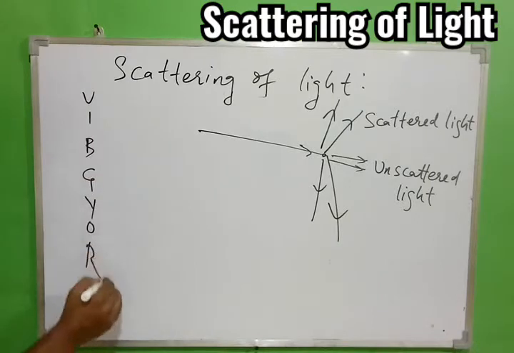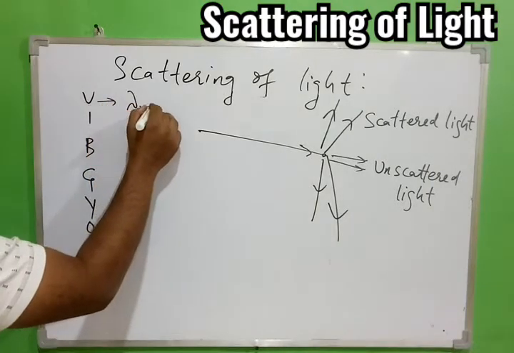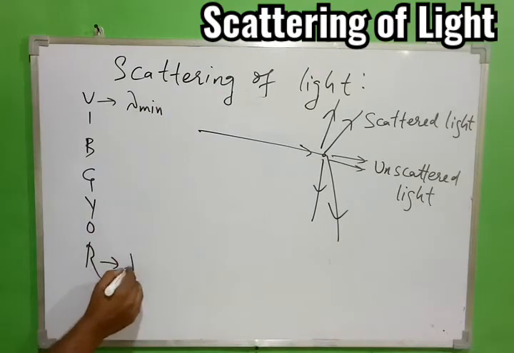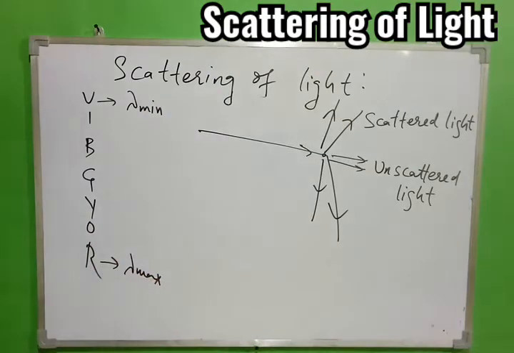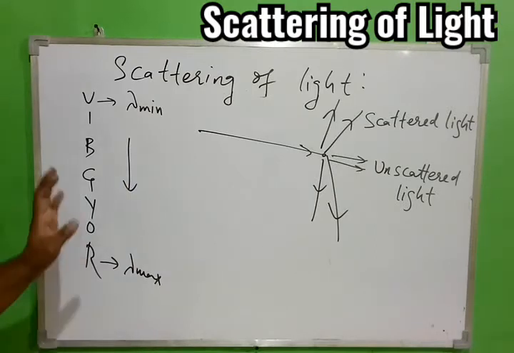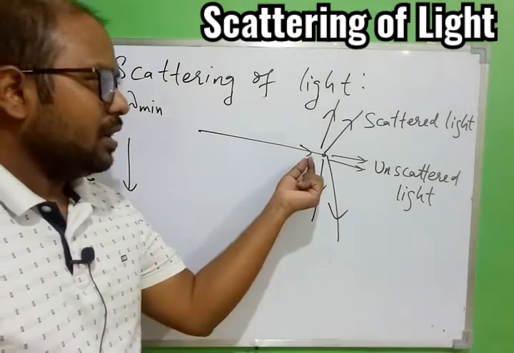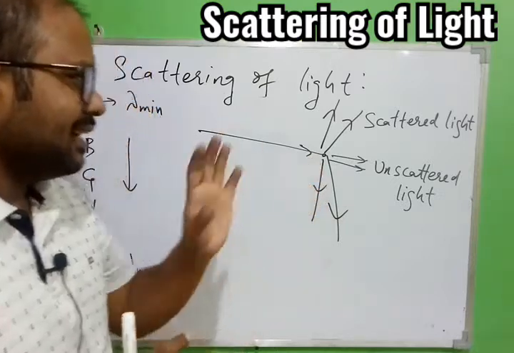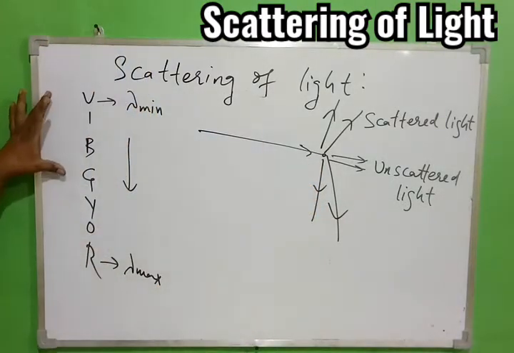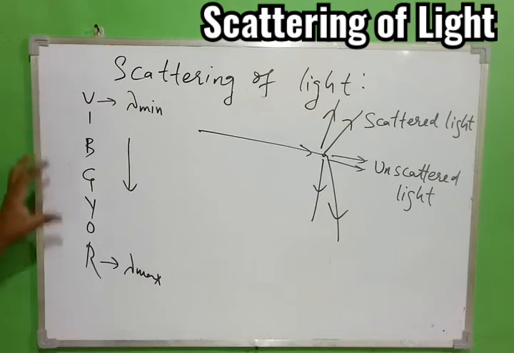So we'll see. Very first thing, if you compare the different colors, that is brief knowledge you should have here. We know violet has a minimum wavelength and red color has maximum wavelength, and if you move from violet to red, the wavelength will increase. So in general, if the particle is very small in size, most probably the colors of less wavelength will be scattered, colors of longer wavelength will be unscattered.